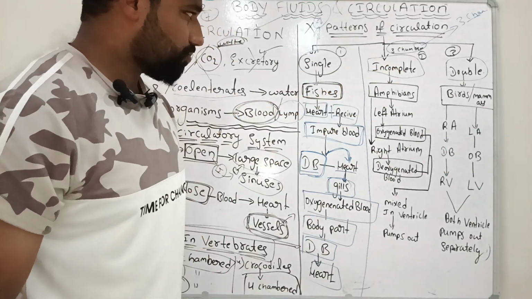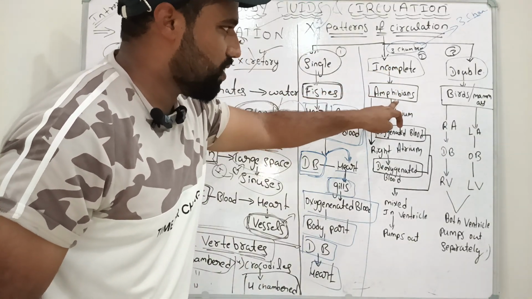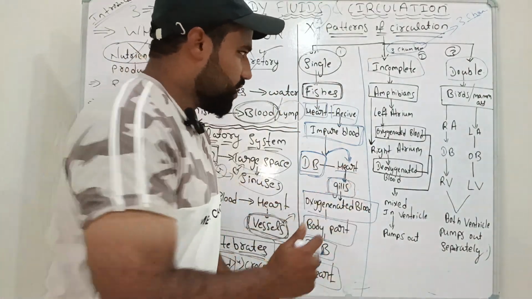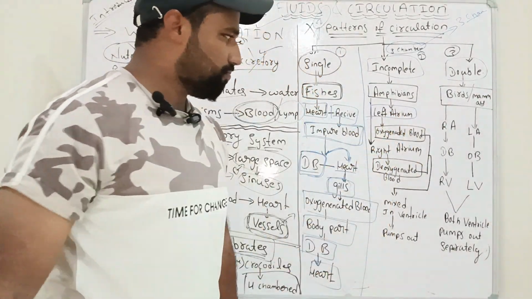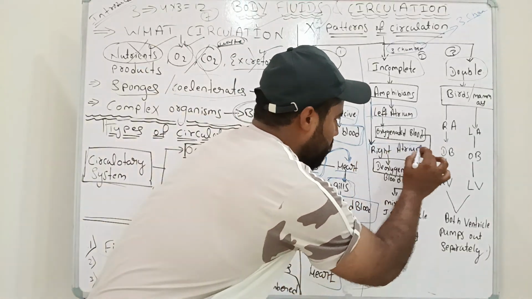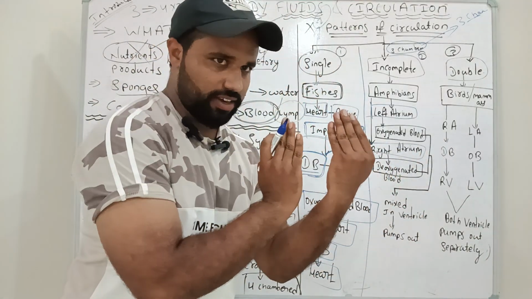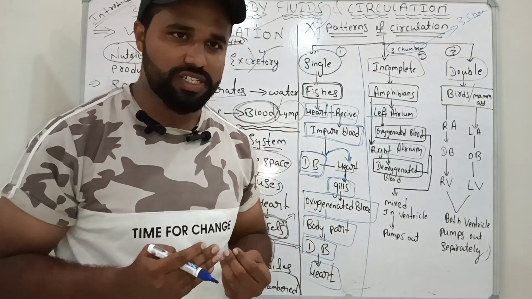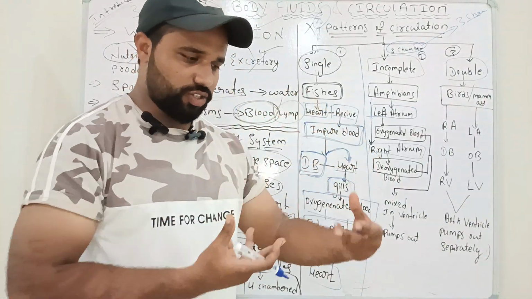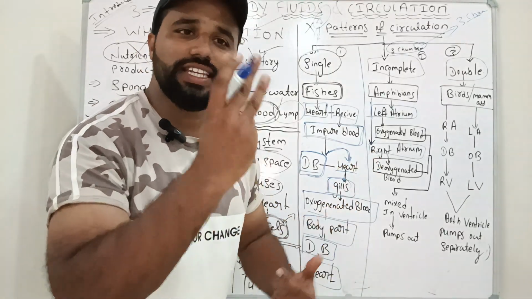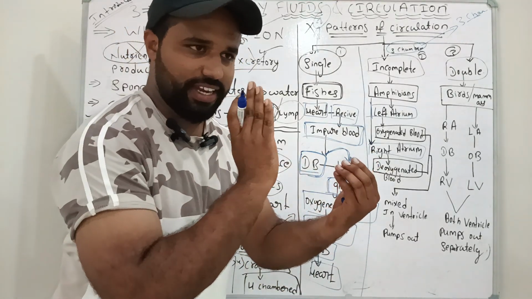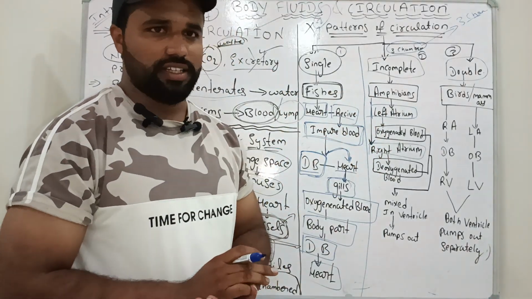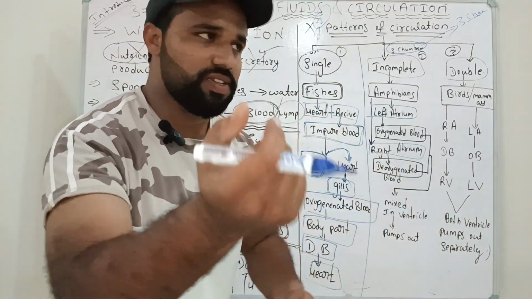Incomplete circulation is found in amphibians, and the amphibian heart consists of three chambers. One is the left atrium, the second is the right atrium, and below them only one ventricle. Actually, a human being has four chambers, two auricles and two ventricles, but amphibians have a three-chambered heart only. And we'll see what kind of mechanism takes place.